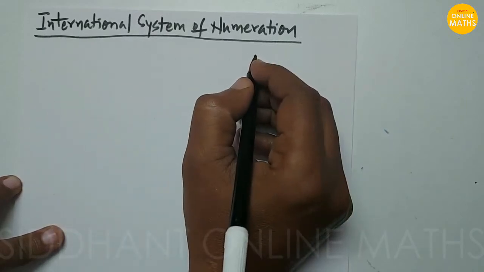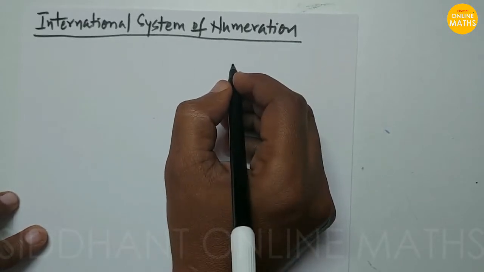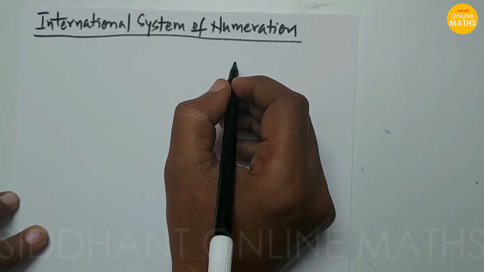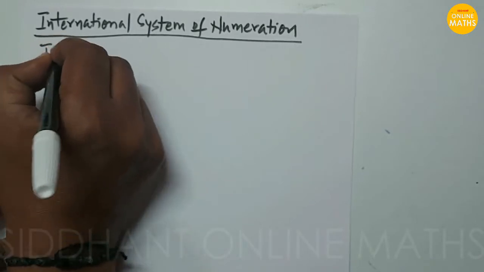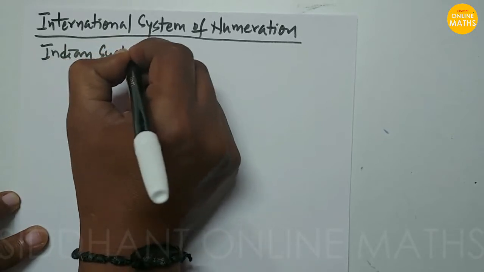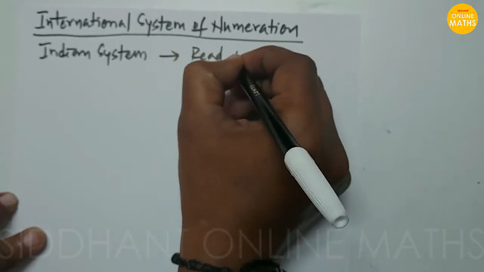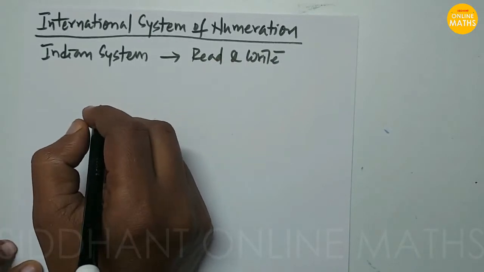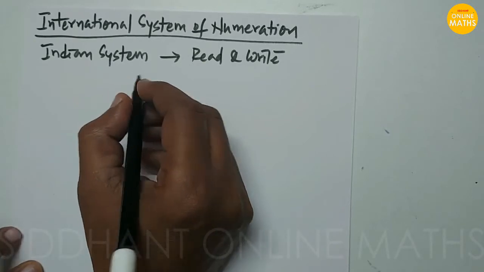International system of numeration. In this we are going to discuss what terms we use to read and write large numbers. In the Indian system, the reading and writing of the terms for large numbers are different when you compare with the international system.